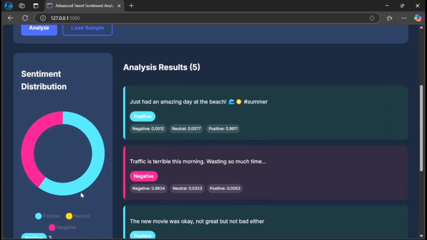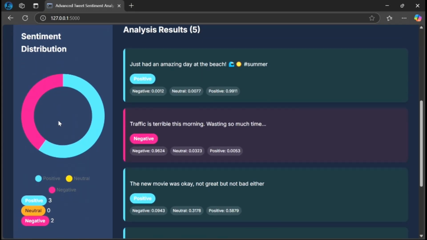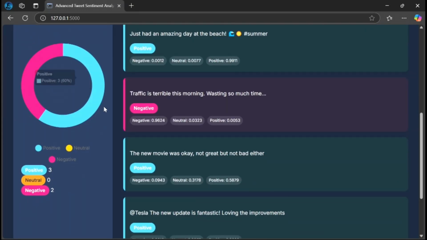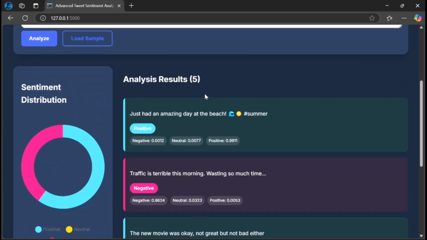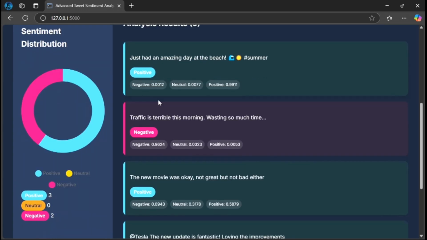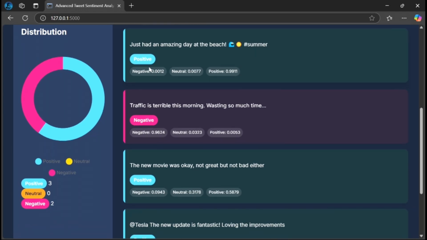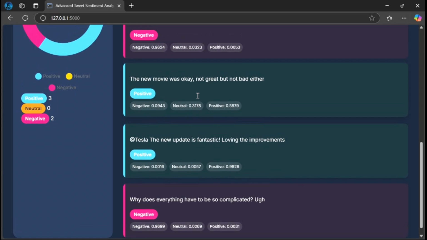Now as you can see, the analysis has come up. This is our donut graph that shows the percentage of the positive, negative or neutral comments. We have three differentiations: positive, neutral and negative, as you can see here. And for the results, we have 5 sentences here. Now for the result, "just having an amazing day", this is a positive one. Everything is analyzed here, how much negativity, neutrality or positivity. "Traffic is terrible", simple. You can see this.